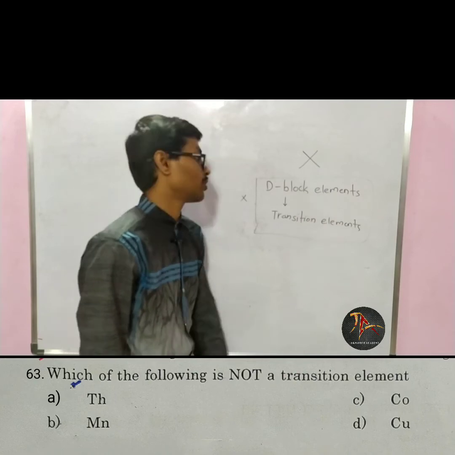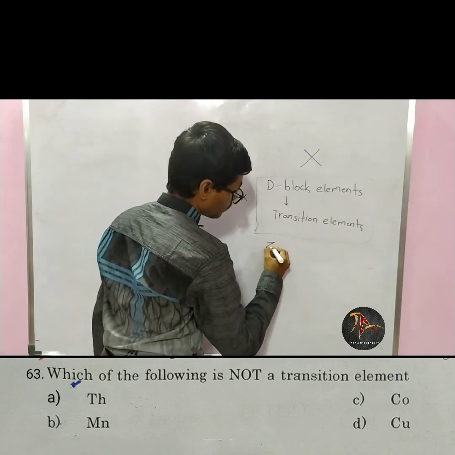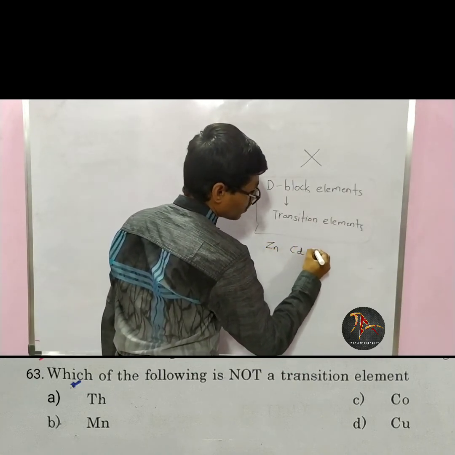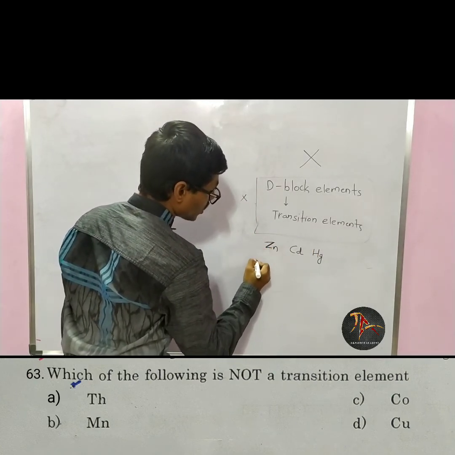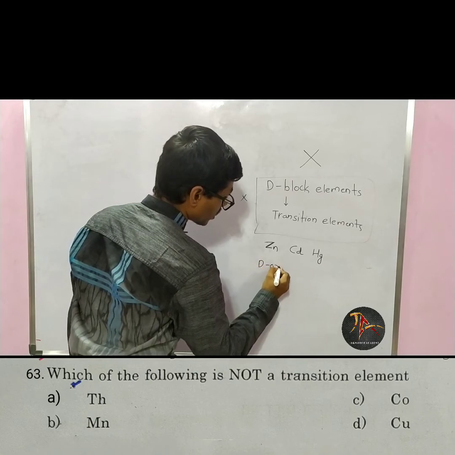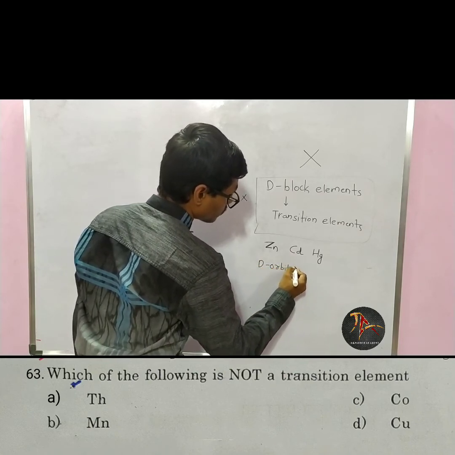Zinc, cadmium and mercury have their d orbitals fulfilled.